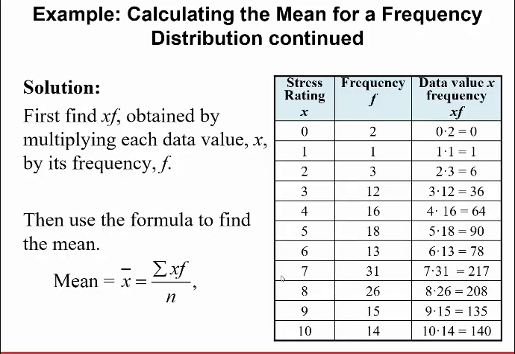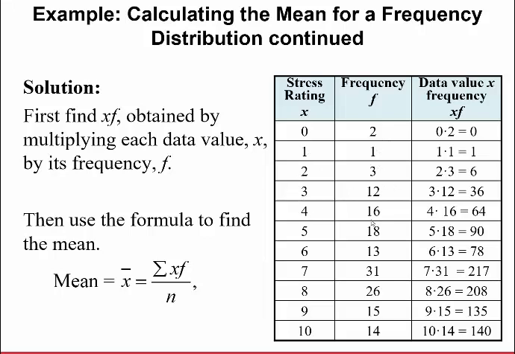All right, so the solution. Okay, so how to find the mean of this, so the mean stress level. First thing you're going to do is find this x times f. It helps to put another column here. All you're going to do is take each x value multiplied by its frequency. So the 0 rating times 2, the 1 times the 1, the 2 times the 3, and so on.